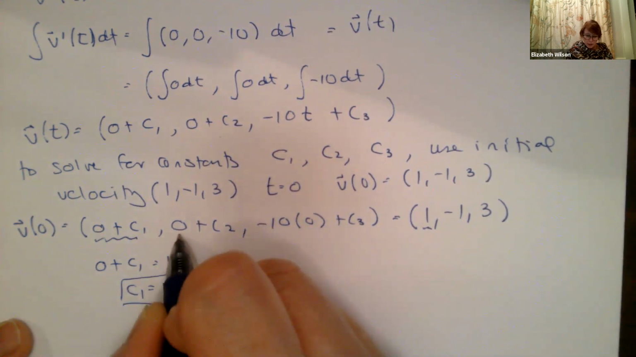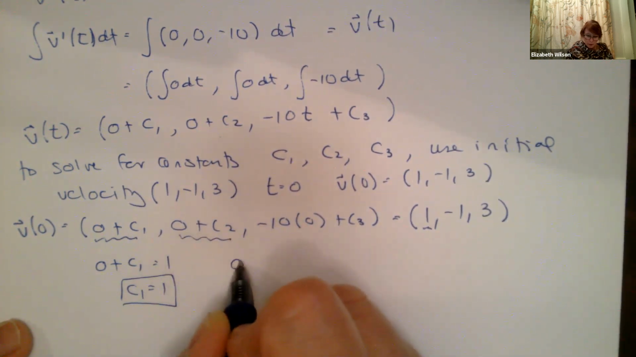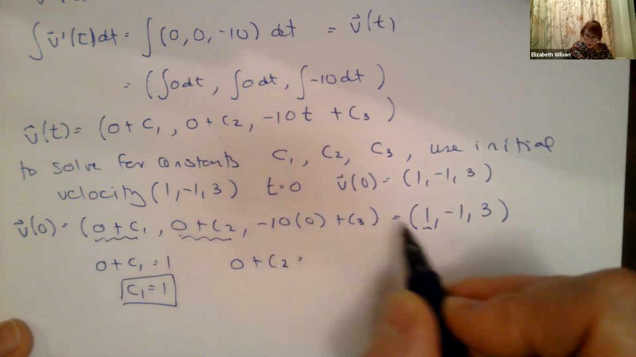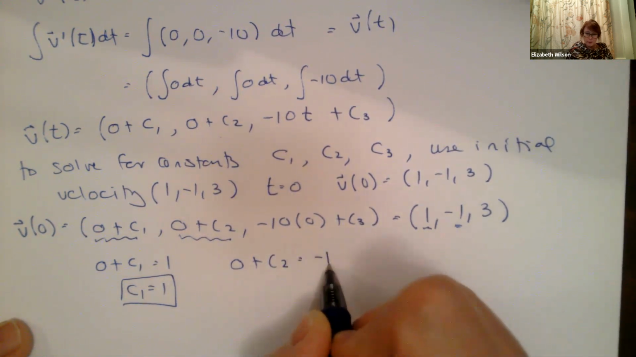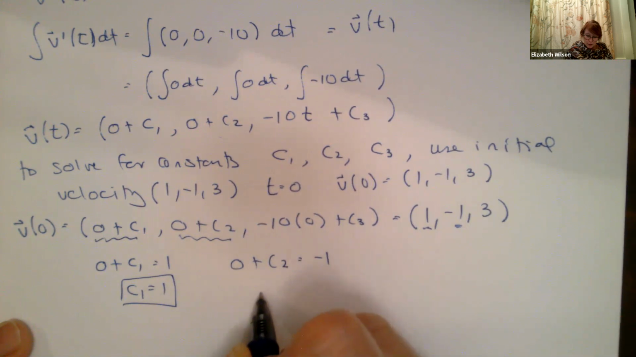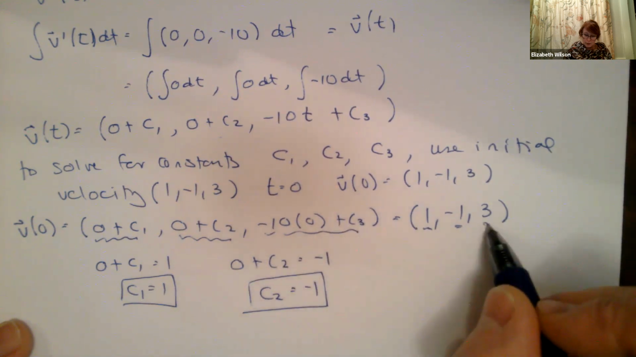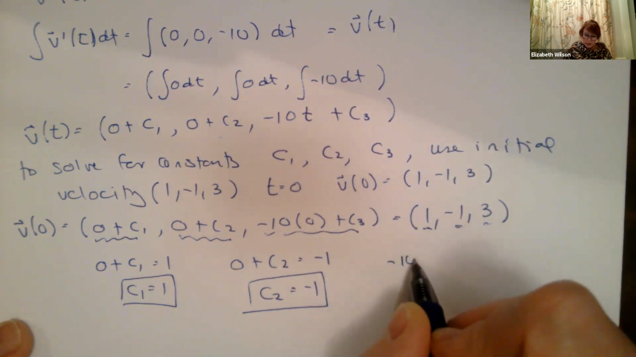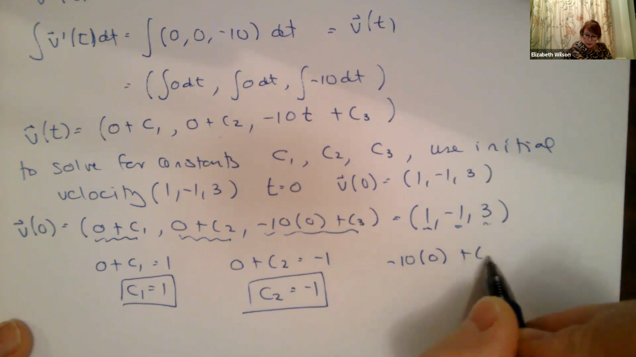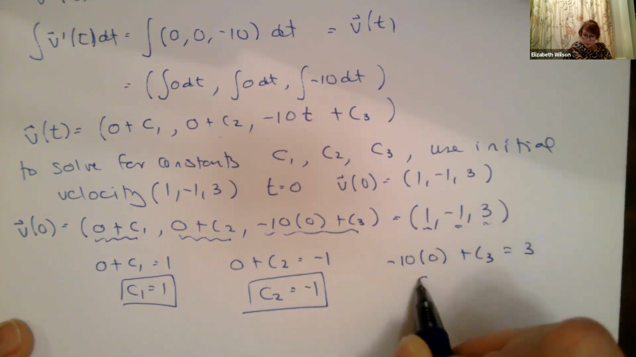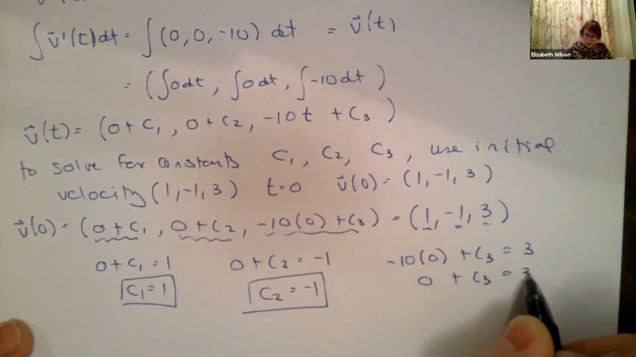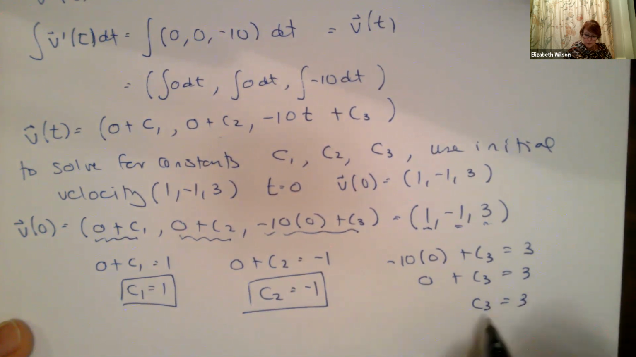I'll take this piece here, 0 plus c2 equals this part, -1. That's c2 equals -1. I'll take this bit here and I'll set it equal to 3. -10 times 0 plus c3 equals 3. So this is 0 plus c3 equals 3, c3 equals 3.